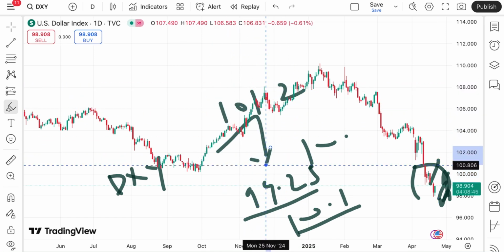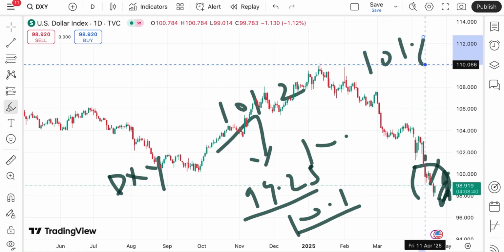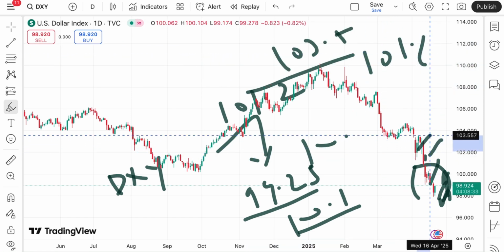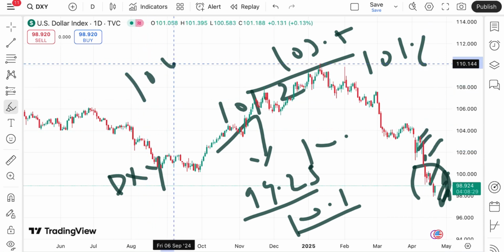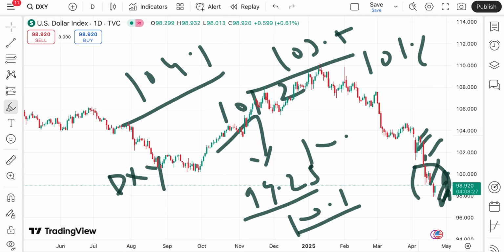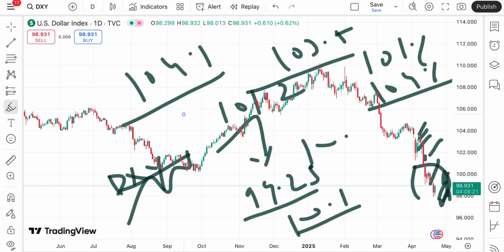From there a bounce back can come. But if it starts going upside, we can see it will go towards 101.65, and if that sustains, we will see it go towards 103.5 to a level of $104.1. If the price goes above that level, it will cross a level of 104.6, and from there we can see a further upside.